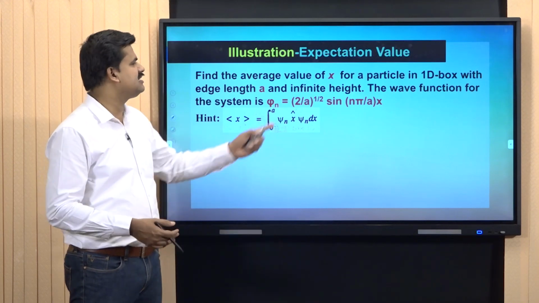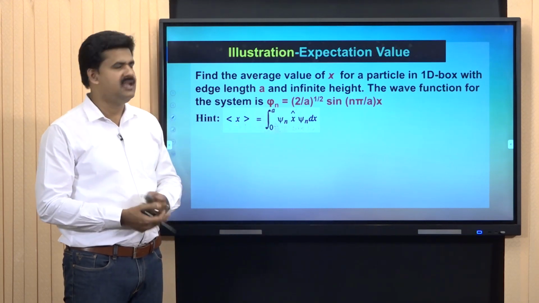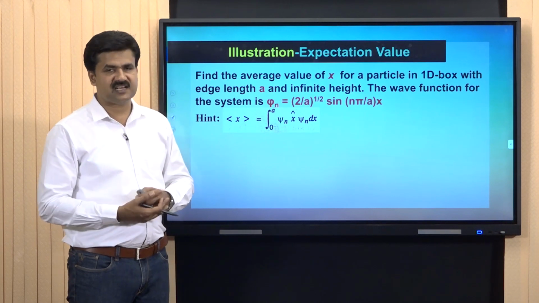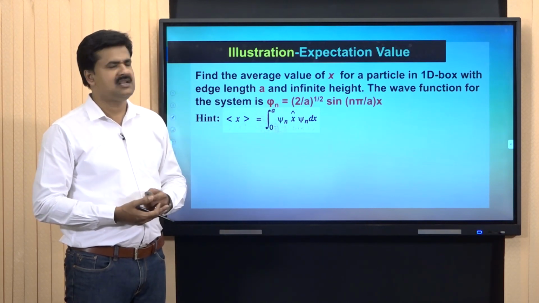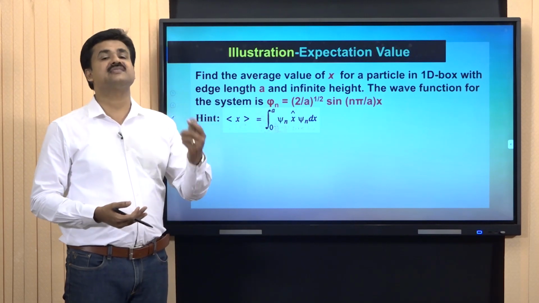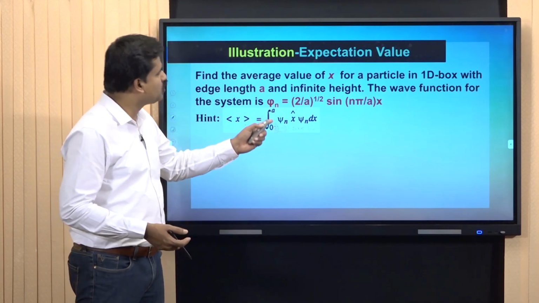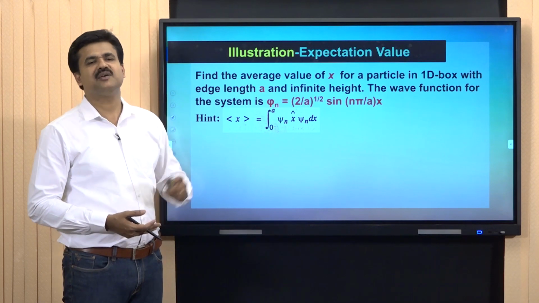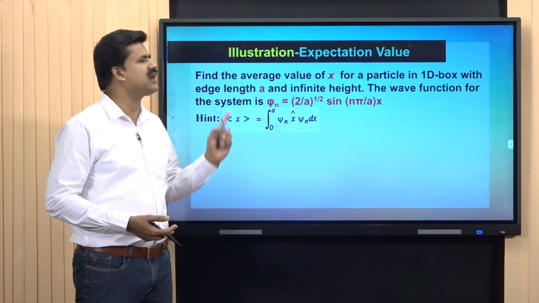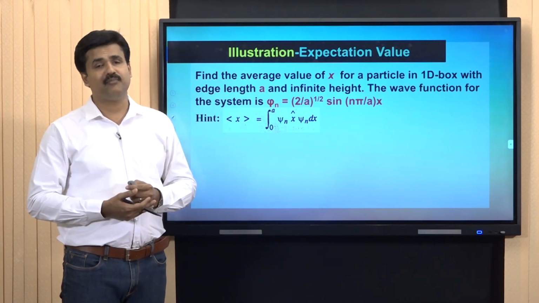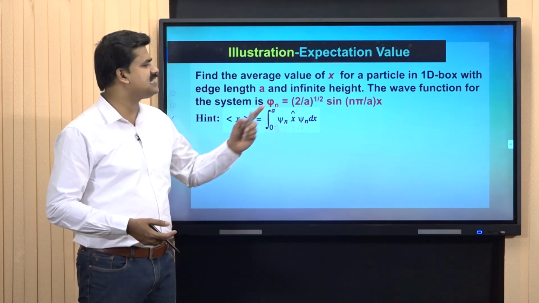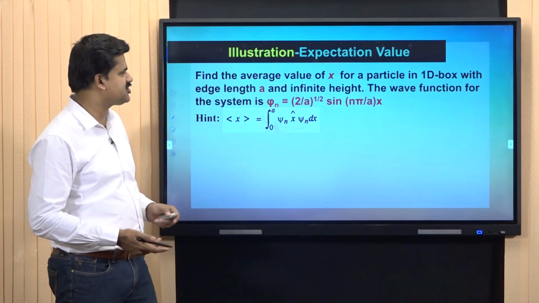Here, I simply ignored the star, that is psi star n is not mentioned. The reason is that the wave function is already given. In the wave function, there is no imaginary part. So, the wave function is a real function, and we can say that psi n is equal to psi star n. So, by utilizing this expression, it is possible to find out the expectation value or average value of position x for a particle in 1D box. And we can proceed mathematically according to this expression.